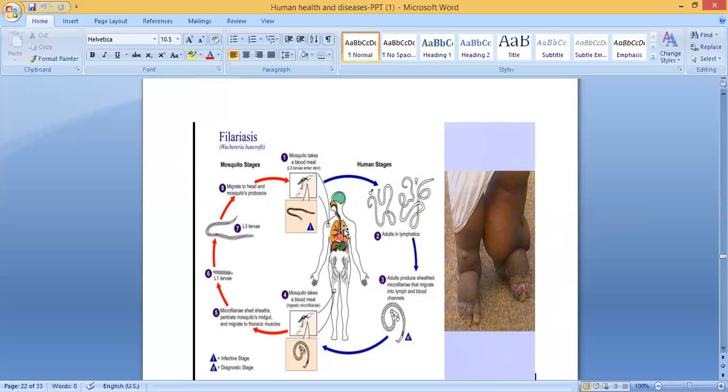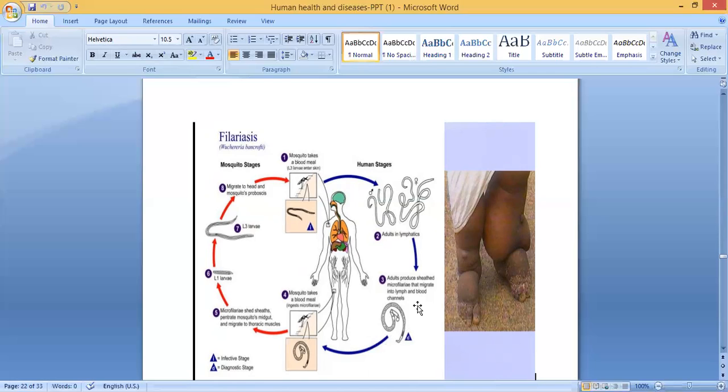There are two hosts: one is the mosquito, one is the human. To complete the life cycle, it needs two hosts. Here the mosquito takes a blood meal and the larva enters the skin. Then it comes to the human. This is the human stage. The larva will become an adult in the lymphatics. Then adults produce sheathed microfilaria that migrate into lymph and blood channels.